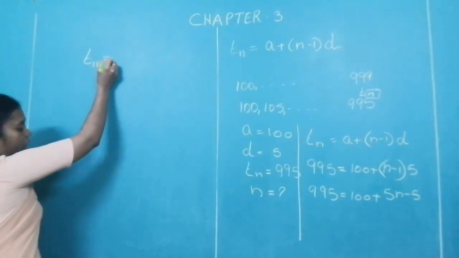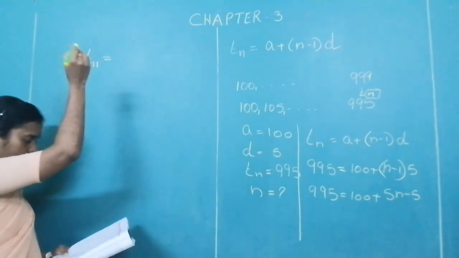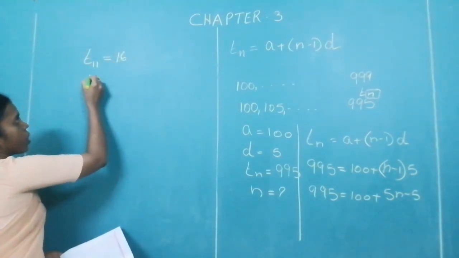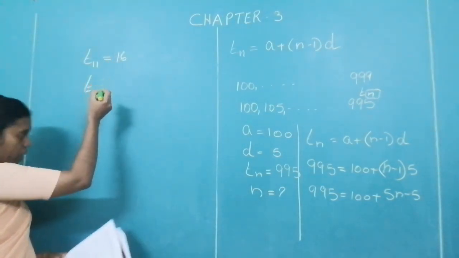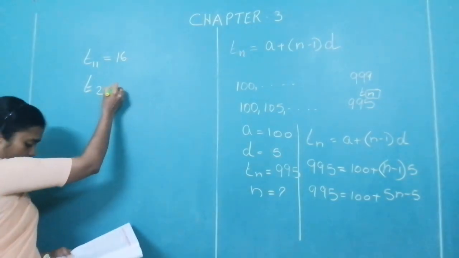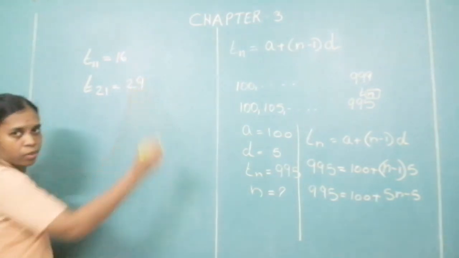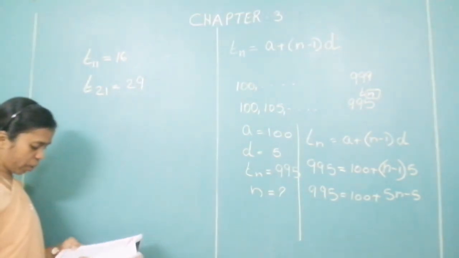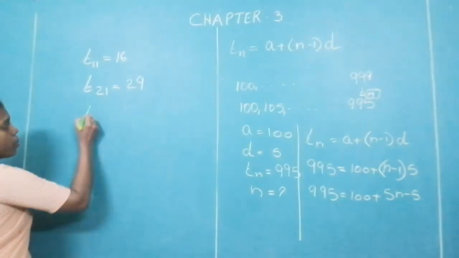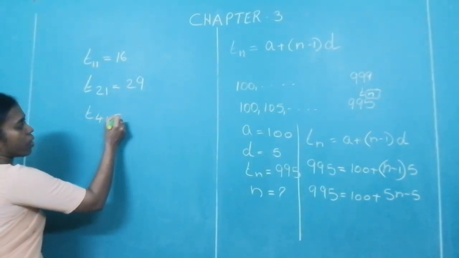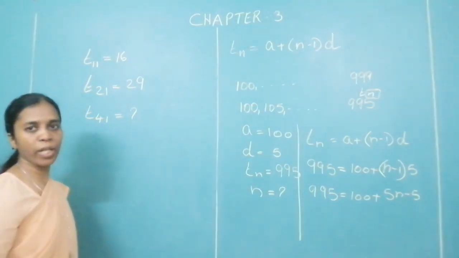So T11 is equal to 16. And you are also told that T21 is equal to 29. What are you supposed to find out? You have to find out 41st term. That is T41 is equal to. This is what you have to find out.